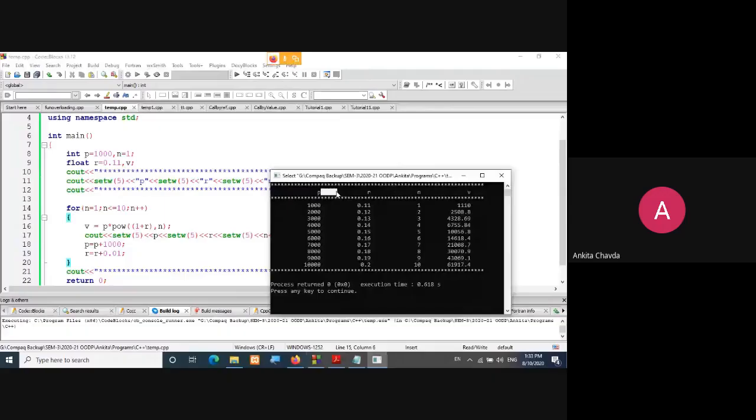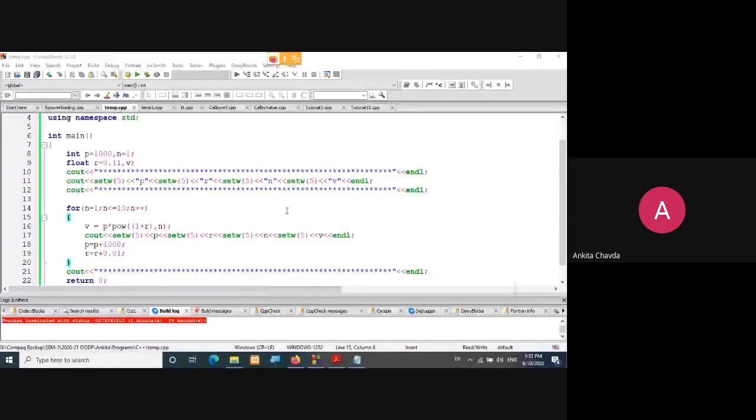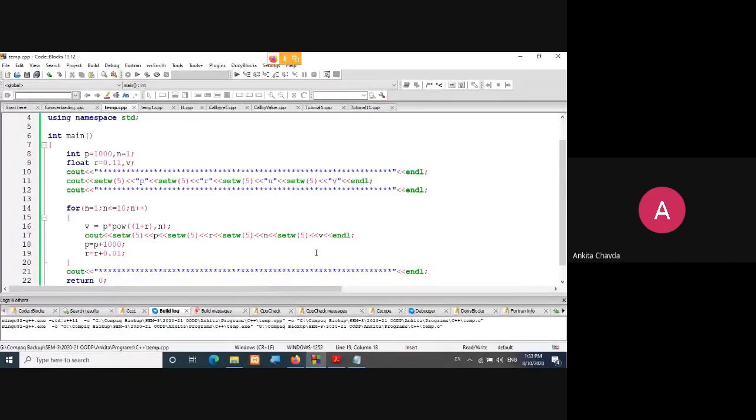So have you seen this screen? How much space is it having? This is 15, this is again 15, this is again 15, and this is 15. Now I have done set W of 5. So how will you get the output? It would be very near to each other, right? So you will get the output like this.